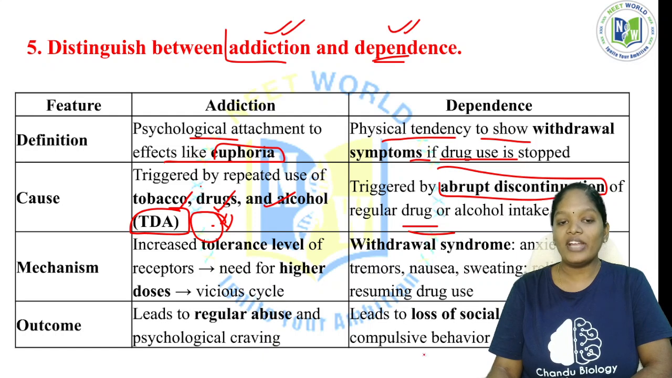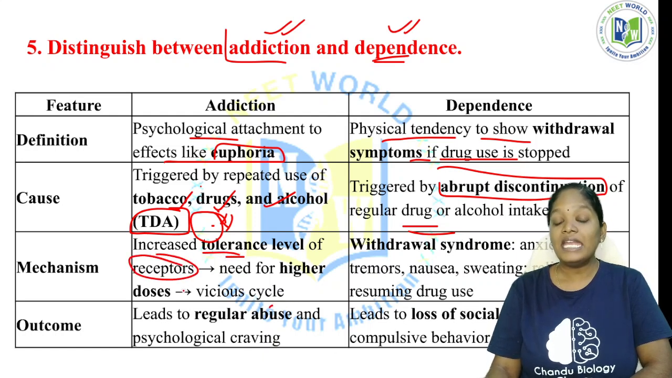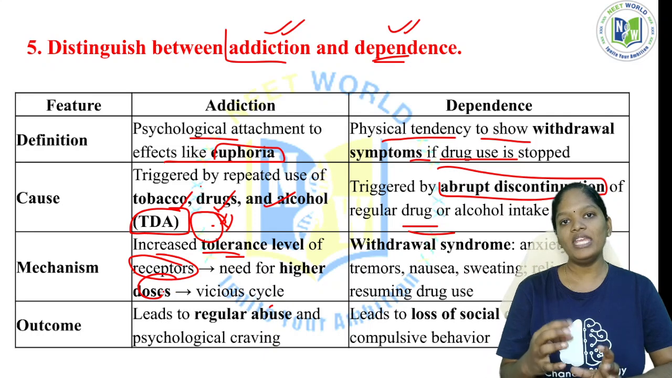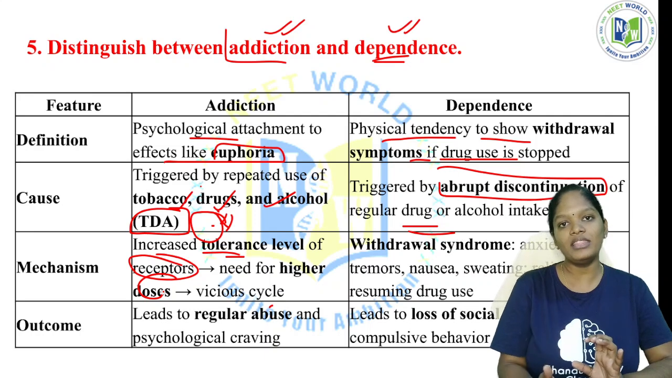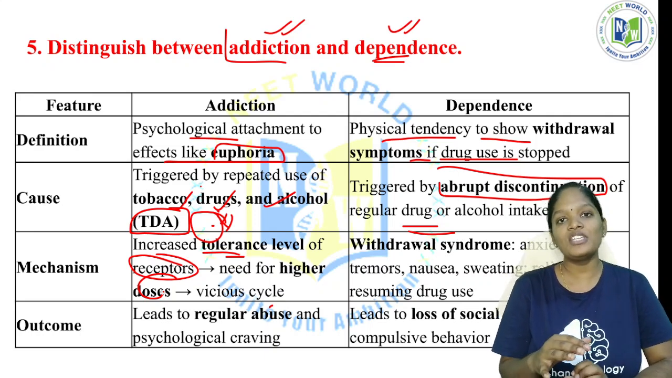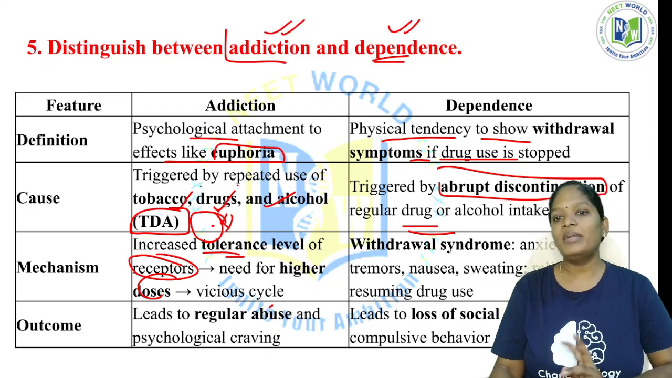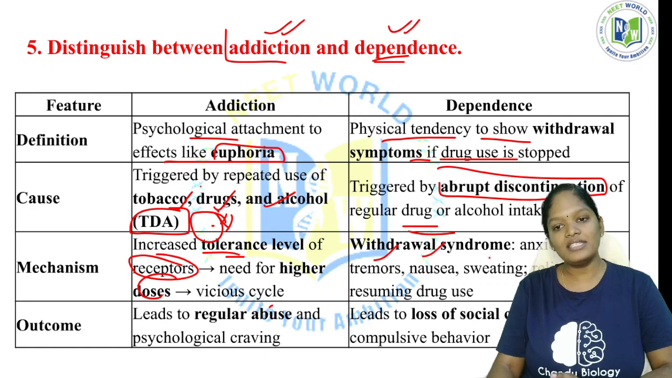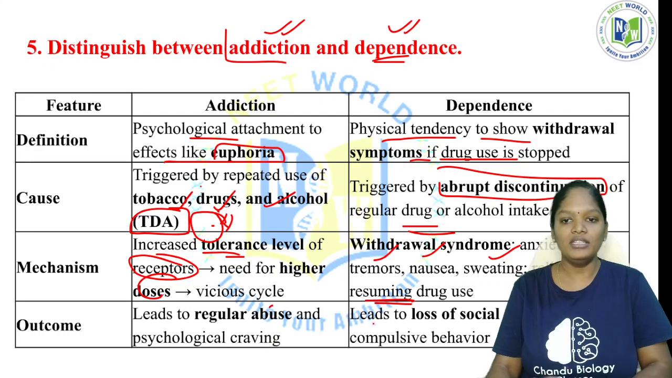Now, the mechanism of addiction. They increase the tolerance levels of receptors, need higher doses, and it becomes a vicious cycle. As I explained before, for 1 week, if we take 0.5 mg of tobacco, it is sufficient for that week. If it is for a month, that 0.5 gram is not sufficient for them. That person will tend to use more, and that is a vicious cycle. But here, withdrawal syndrome: once we think to quit that behavior, it results in anxiety, tremors, nausea, sweating, relieved by resuming that drug use. So all these are important things.